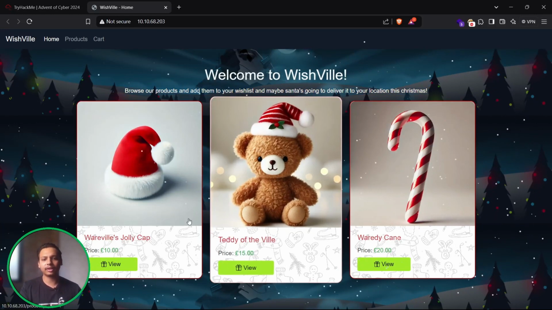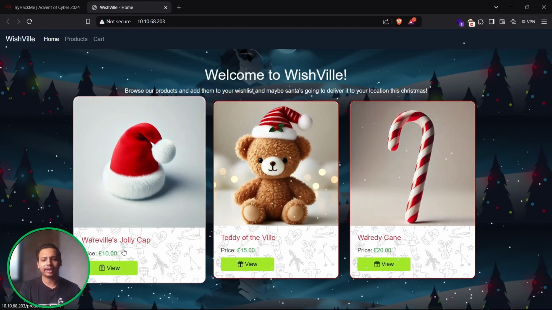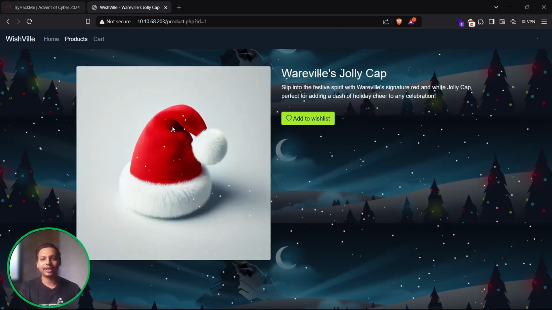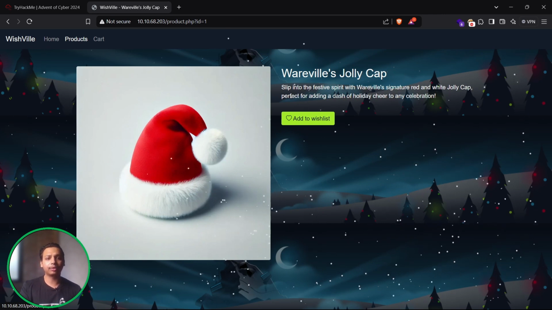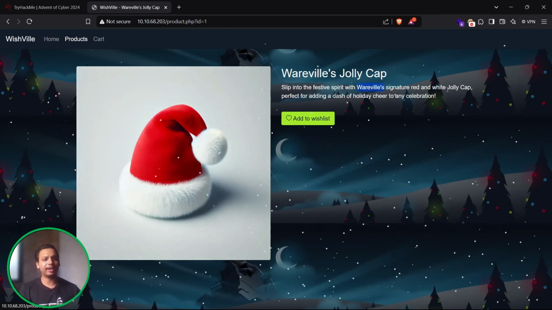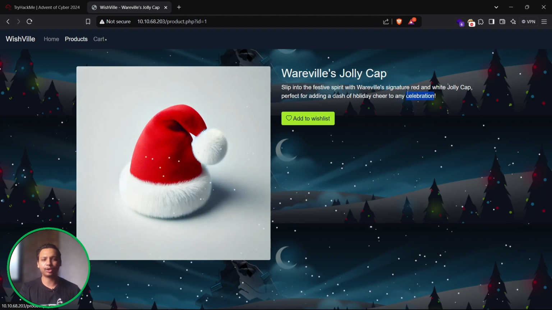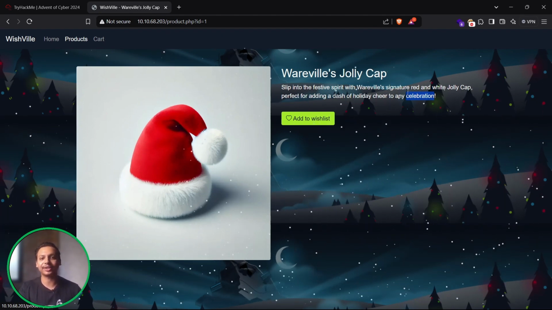So let's just look for some hat or something. Yeah, this is a very cheap thing. So let's just view. Where will his Joy's cap? Slip into the festive spirit with the Wherewill's signature red and white jolly cap, perfect for adding a dash of holiday cheer to any celebrations.